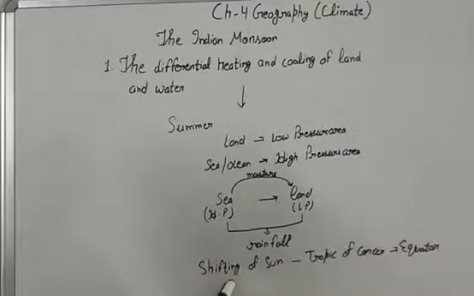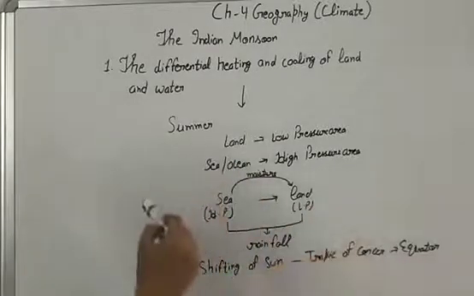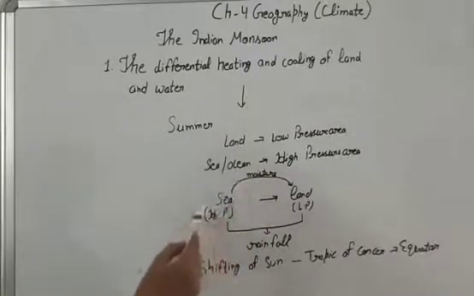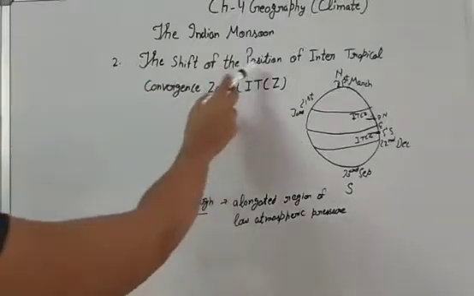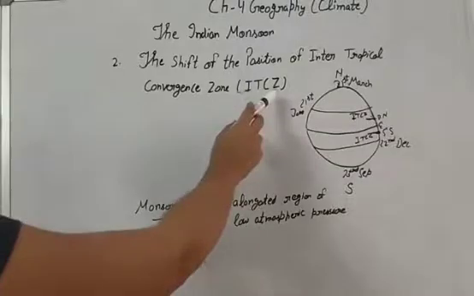And due to the apparent shifting of the sun from the Tropic of Cancer to the equator, the wind also reverses back to the same direction from where it came. There is another interesting factor, the shift of the position of the Intertropical Convergence Zone (ITCZ).